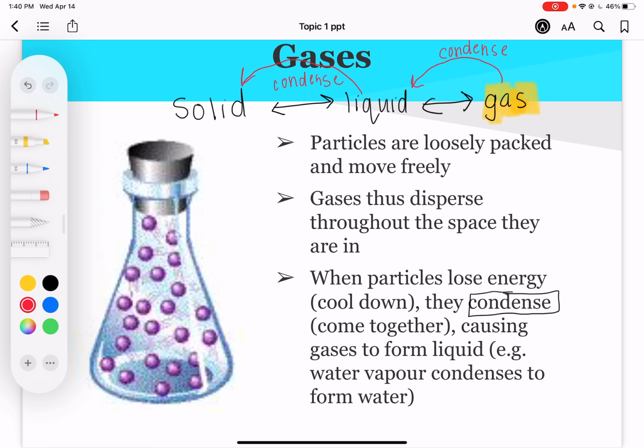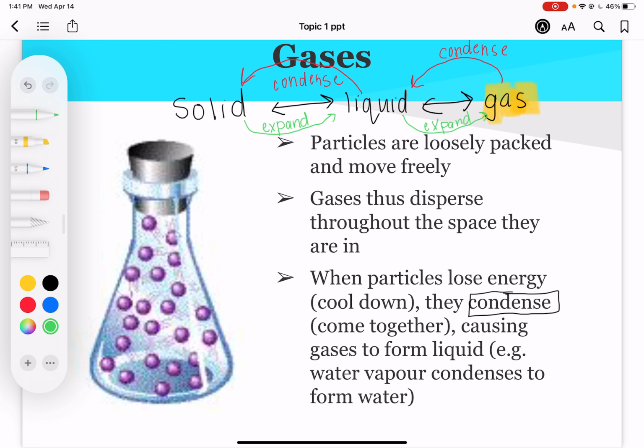And then if we're going the other way, so we're going left to right, that is expanding, I guess. I'm just going to say expand. So the particles will expand or move farther apart.